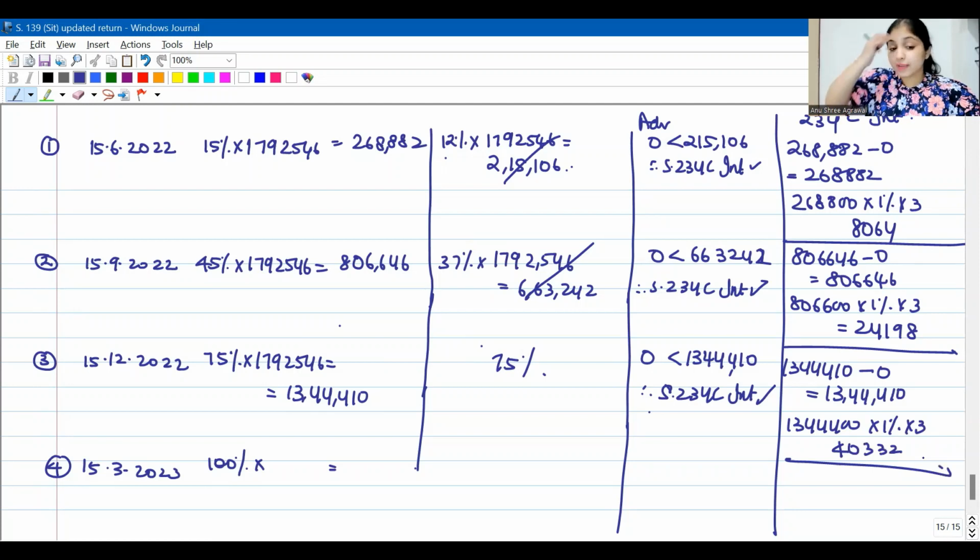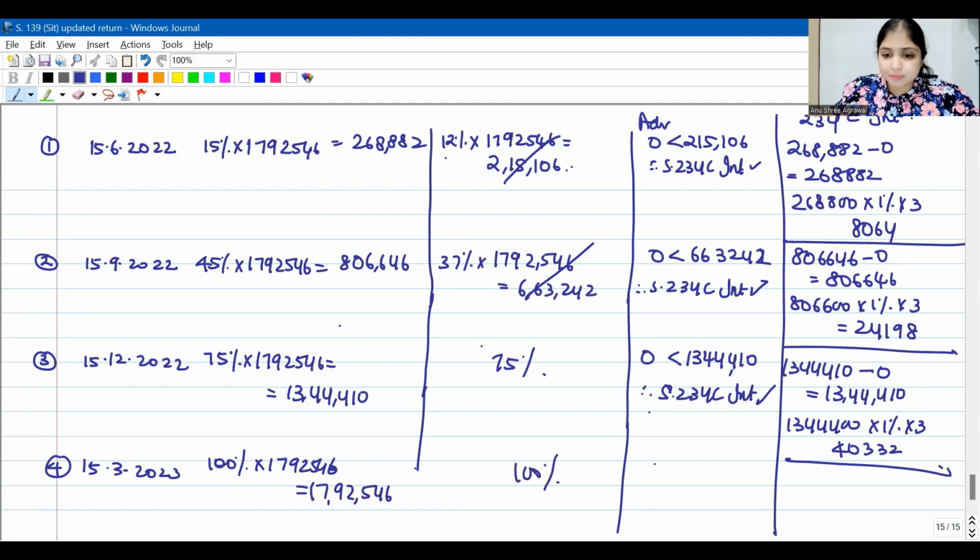Okay. And finally, you were supposed to pay 100% of assessed tax, 17,92,546. You were supposed to pay the full 17,92,546, full 100%. You did pay something. Remember, 4,30,000 assessee had paid. So 4,30,000 only he paid, which is less than the 100% number.